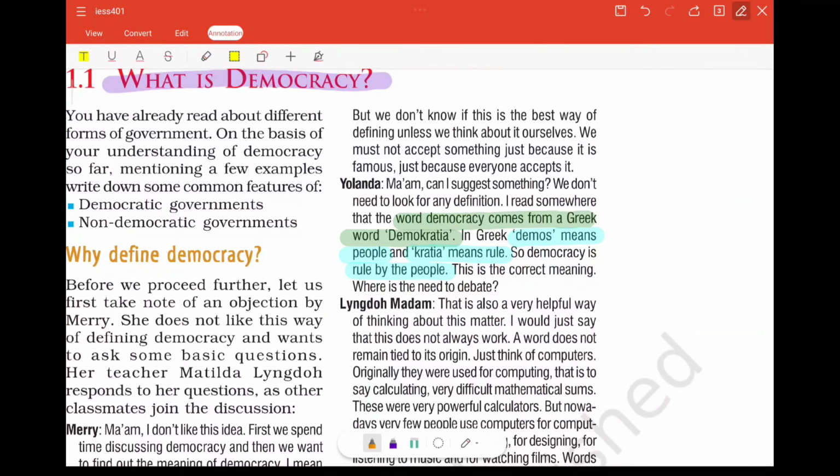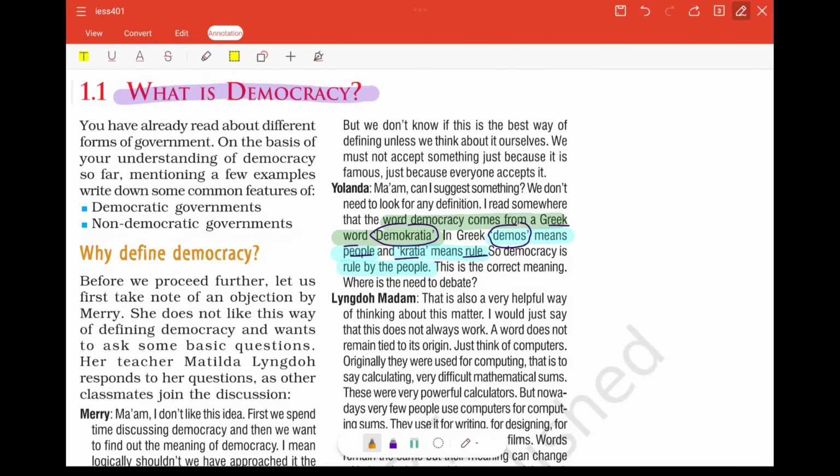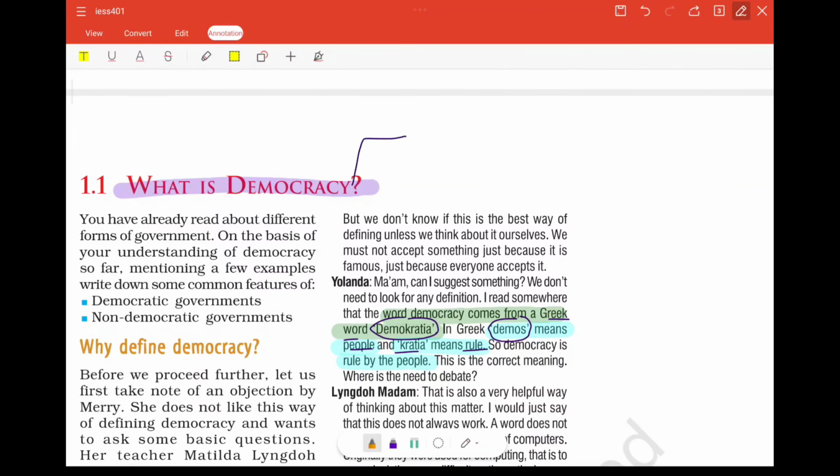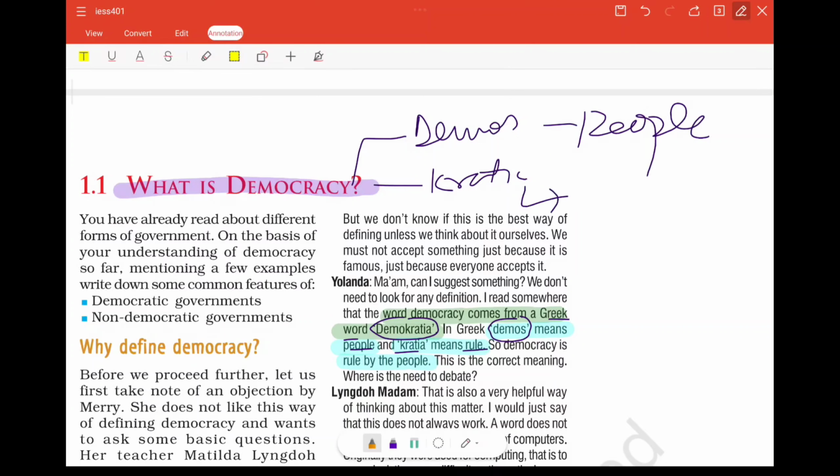The word democracy comes from a Greek word, demokratia. In Greek, demos means people and kratia means rule. So democracy is made from two Greek words, demos and kratia. Demos means people and kratia means rule. So the rule by the people is democracy.